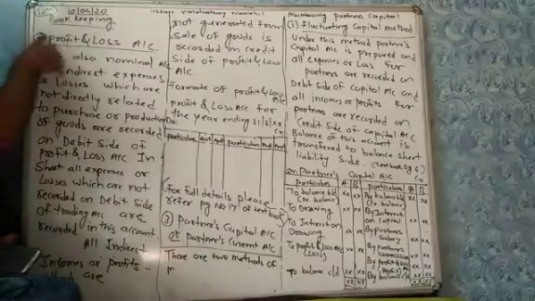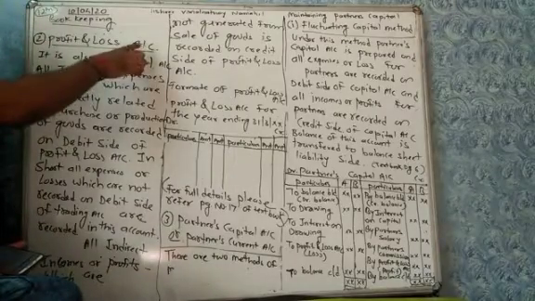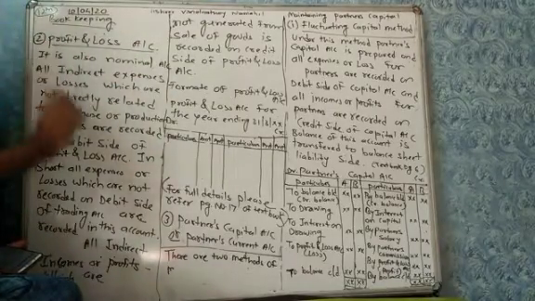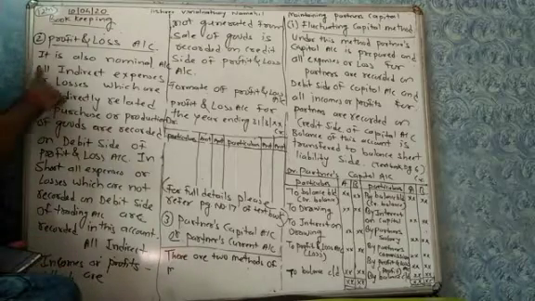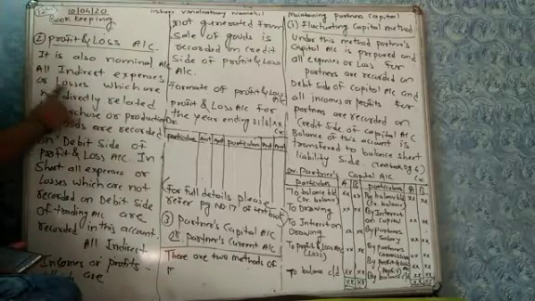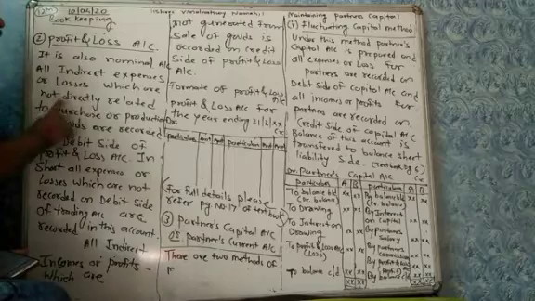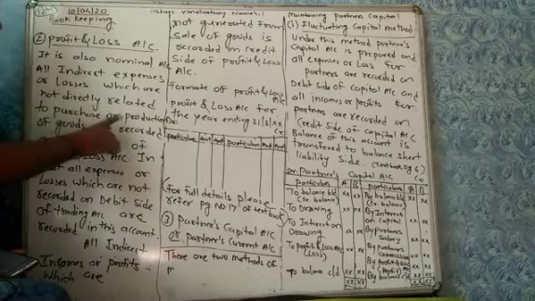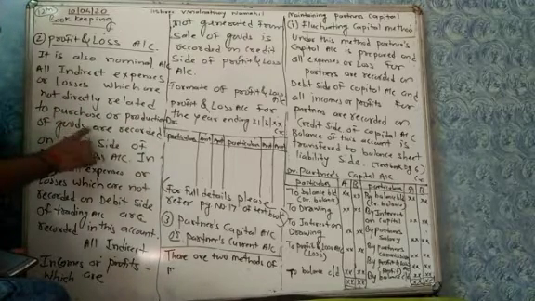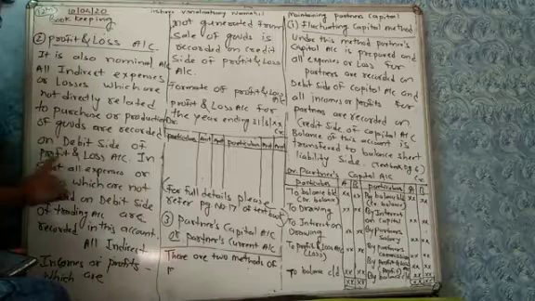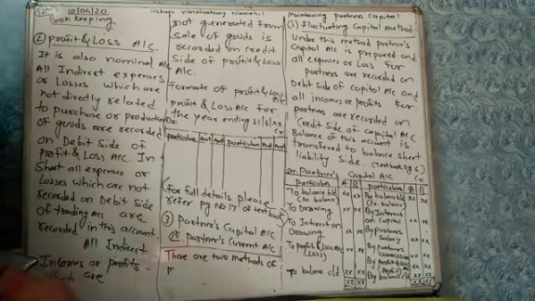Now the next account is the profit and loss account. It is also a nominal account. All indirect expenses or losses which are not directly related to purchase or production of goods are recorded on the debit side of the profit and loss account.